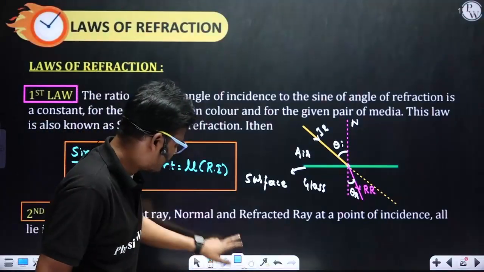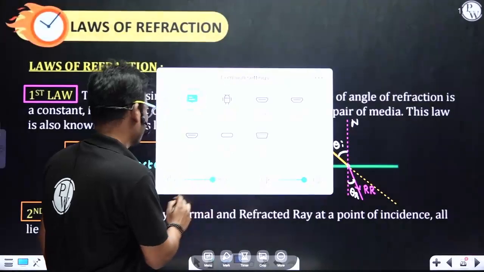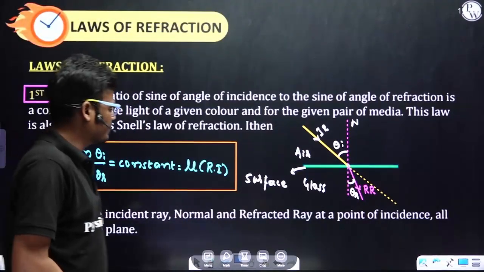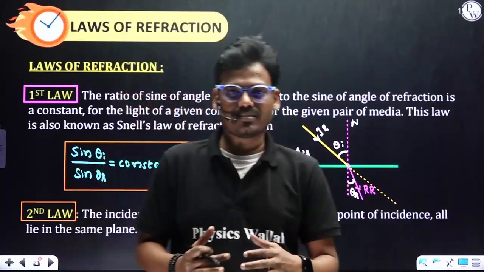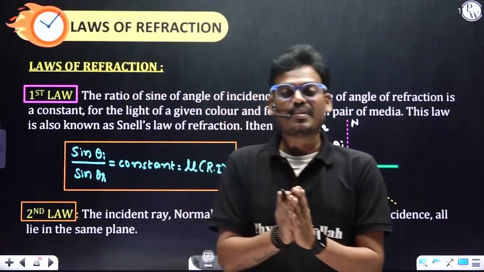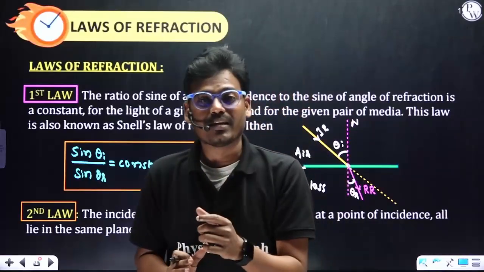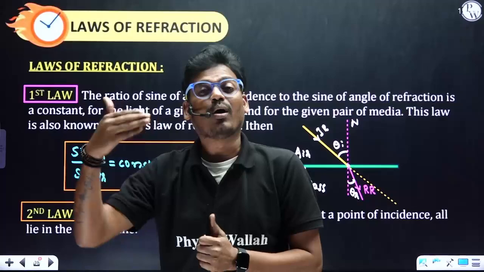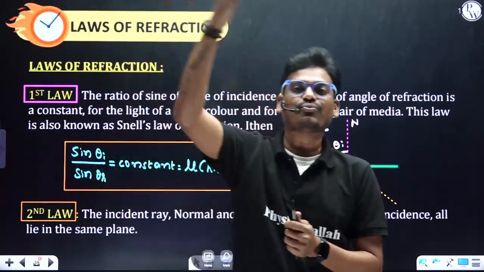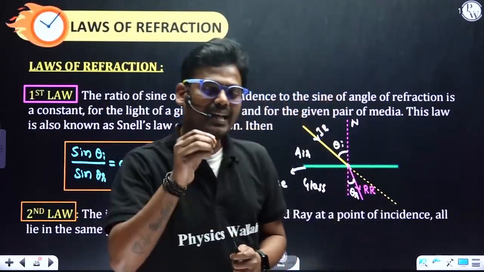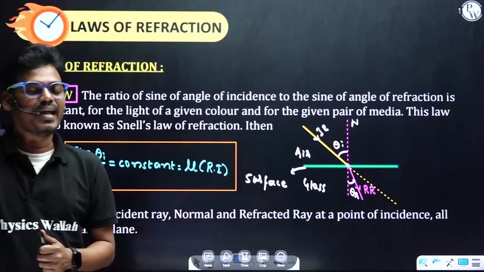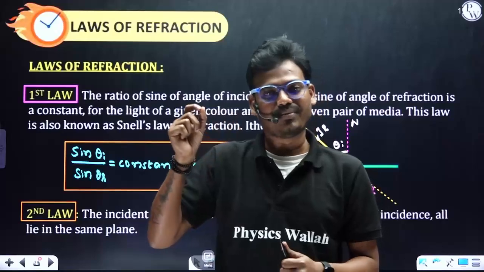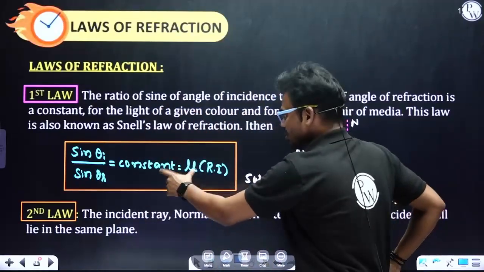Let's get back to the theoretical part. What is this constant? I said it is the refractive index. What is that refractive index? It is the comparison of the speed of light in the first medium and the second medium, that is, the speed of light in the second medium with respect to the first medium. It remains constant for a pair of media, and that is the reason it is a constant.